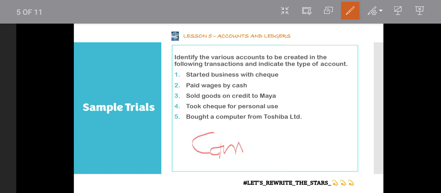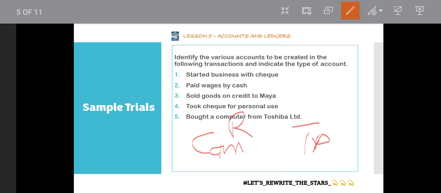And who were we buying from? We were buying from Toshiba. So we create a Toshiba account as well. So let's look at the types of accounts these two were. Computer is something we can see and touch, so it is a real account.